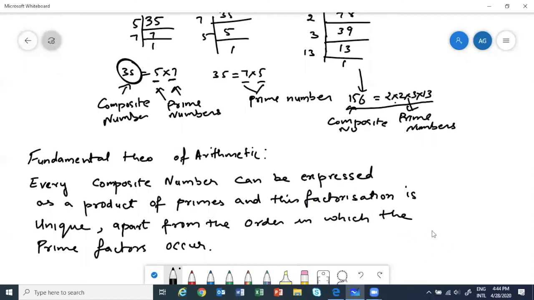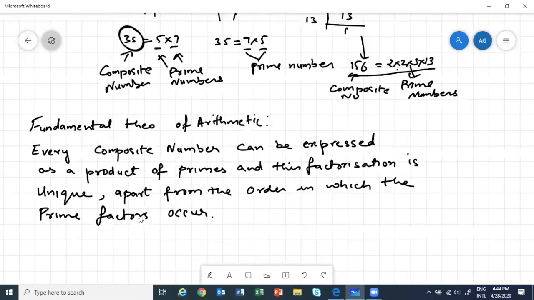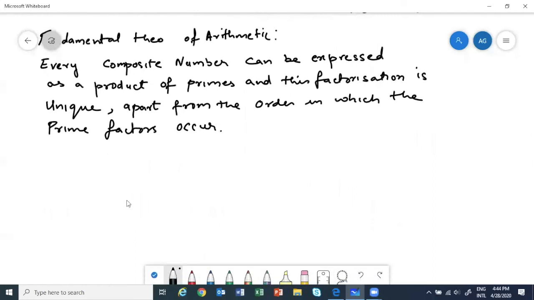Okay, now can you hear me? Okay, what are prime and composite numbers? I'll quickly review. Composite numbers have factors other than itself and 1. For example, if I take 6, it has factors 2, 3, 1, 6. So composite numbers have factors other than 1 and 6. If I talk about 7, what are the factors? Only 1 and 7, right?